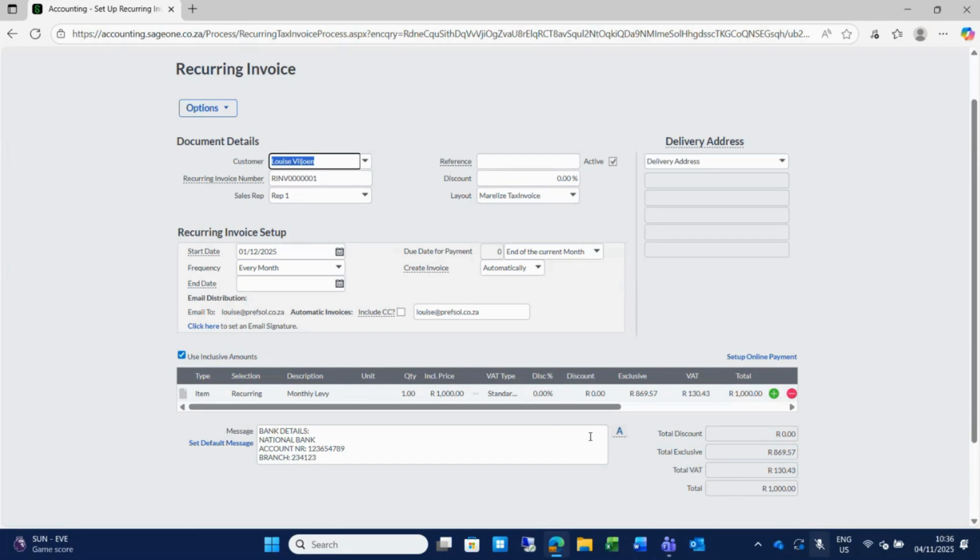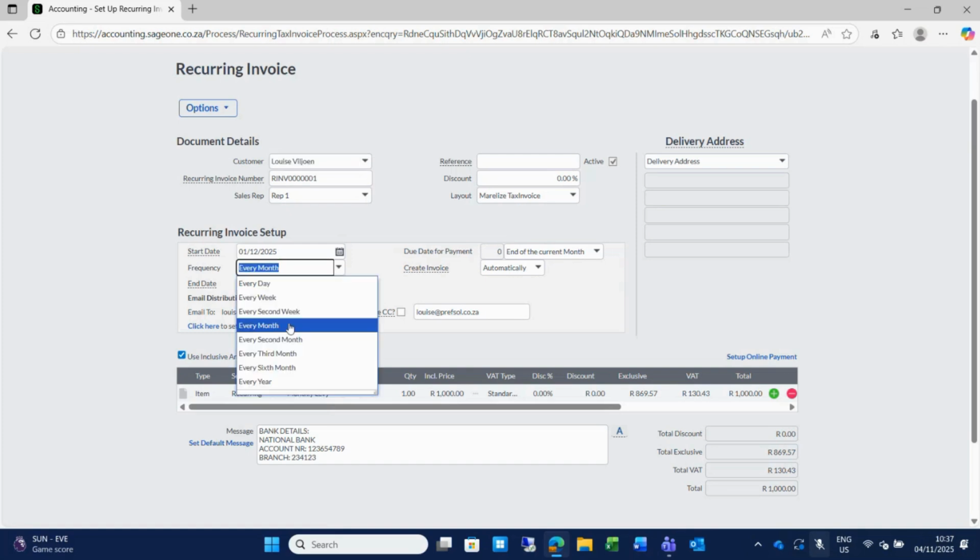But the magic of the recurring invoice is in your frequency and how you create that recurrence. So my frequency I've set to every month, but here you have options of every day, week, second week. So many options you have here, even every year, if it's an annual subscription. So let's do every month. And then you can select your start date. So starting from the 1st of December, I want this invoice to run every month.